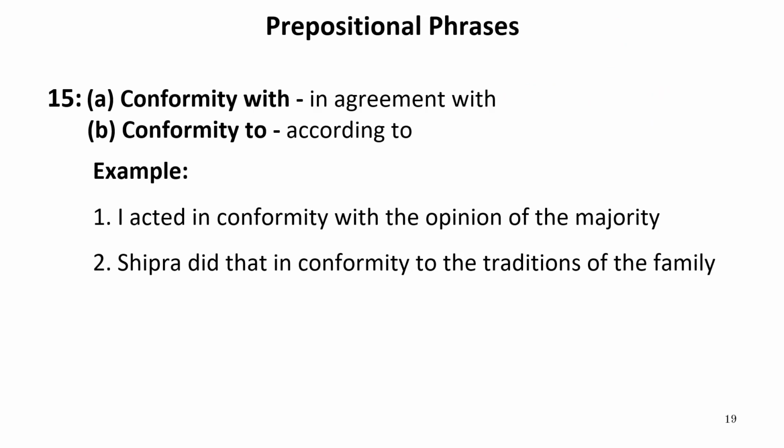Conformity with and conformity to. Conformity with is used to show agreement, or when we are in agreement with someone. Conformity to means according to someone. For example, I acted in conformity with the opinion of the majority. So conformity with refers to when I worked according to the opinion of the majority. It means whatever the majority says.